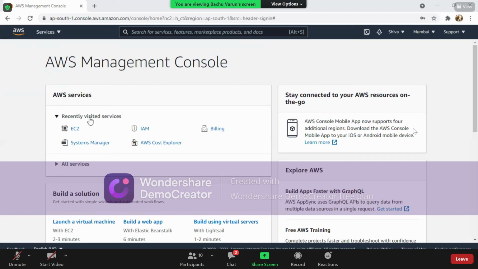Like I said in the very earlier sessions of cloud computing, cloud computing is designed on three basic things: availability, scalability, and pay as you go. Availability means it is available online 24/7, 365 days. Scalability means if there is a load on your machines, you can scale up or scale down according to your requirement.